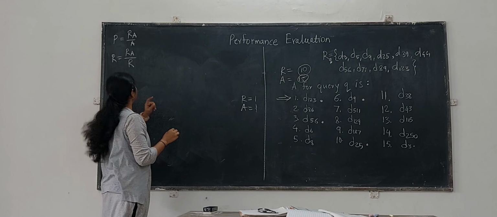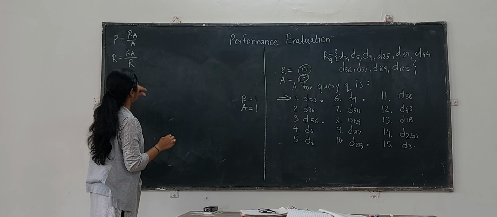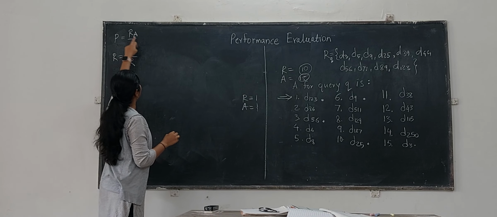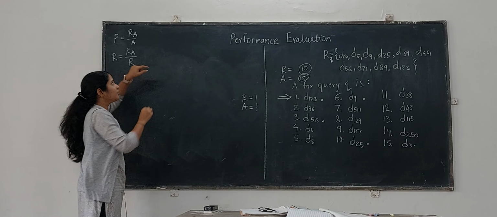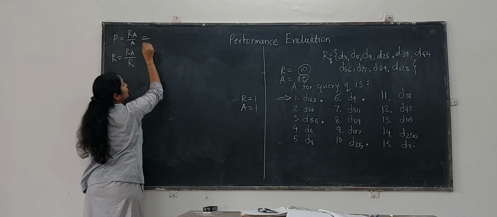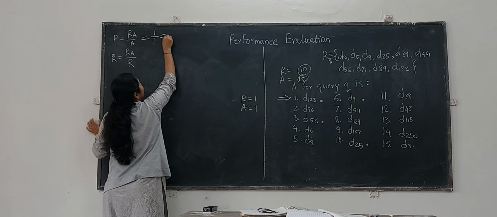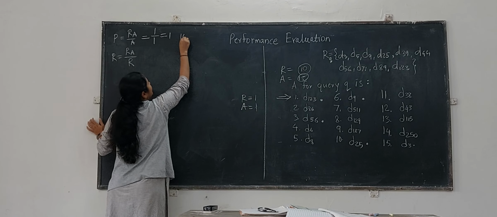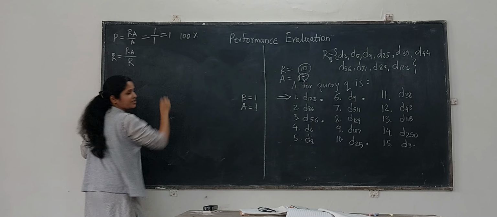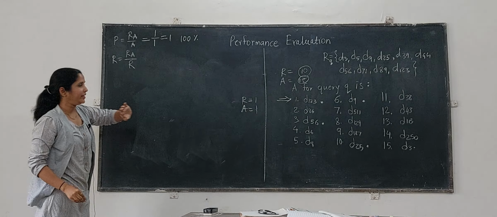If we put these values into the formula, precision is relevant documents retrieved out of the total answer set, which is 1 by 1. So this value is going to be 1, that is 100%. So precision is 100% at that point.